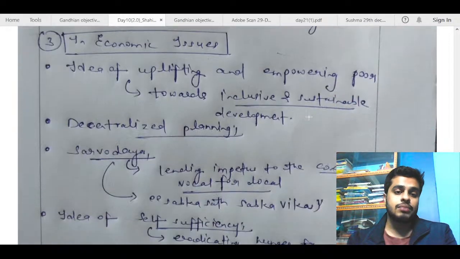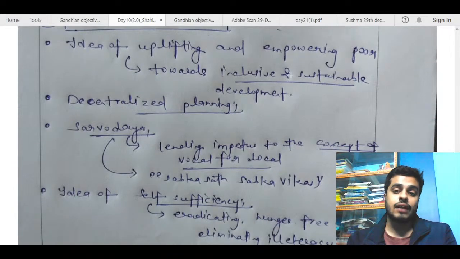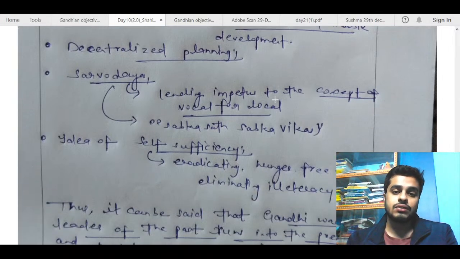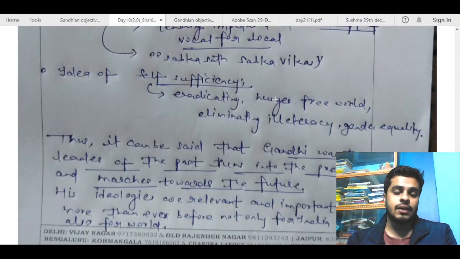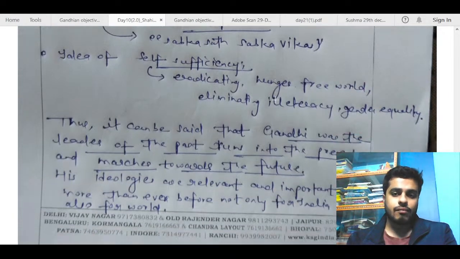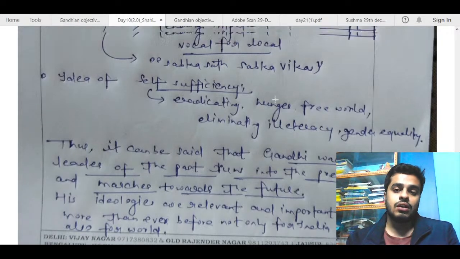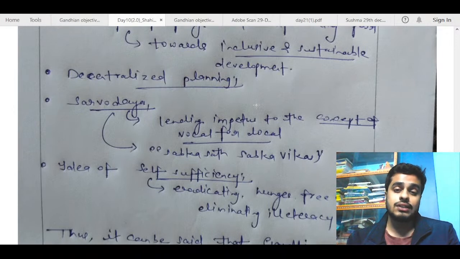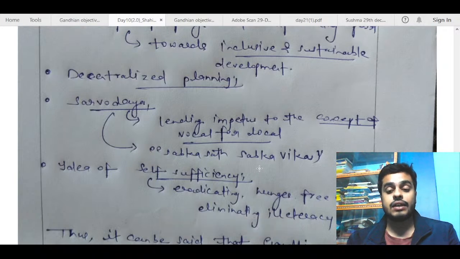In economic issues, the idea of uplifting and empowering the poor towards inclusive growth, so give examples, like give the data point here. So to make it better, decentralized planning, Sarvodaya is okay, lending impetus to the concept of vocal for local or sabka saath sabka vikas. It is fine. Idea of self-sufficiency. So you have got it, like the main points you have understood, and you have also got the concept. But try to include again examples from the progress that India has made. Try to include some data points and some government schemes and all to make this part look better.